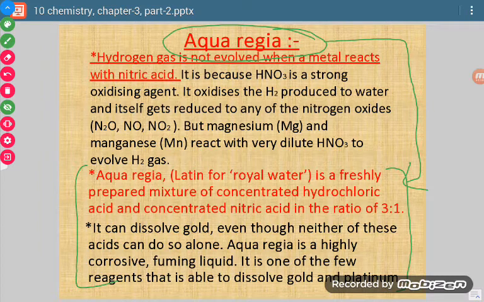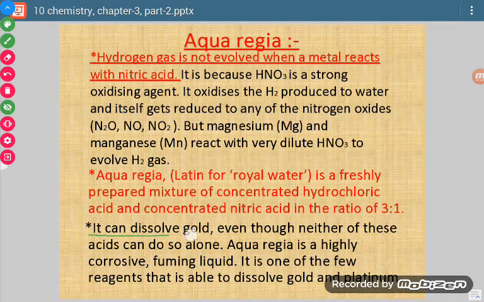We take concentrated hydrochloric acid and concentrated nitric acid in the ratio 3:1. Just like I took 75 ml of concentrated hydrochloric acid and 25 ml of concentrated nitric acid. So it is in the ratio of 3:1. Then I mixed them and made 100 ml of aqua regia.